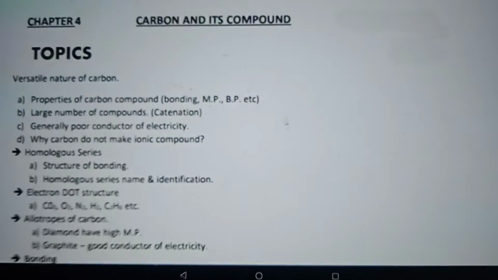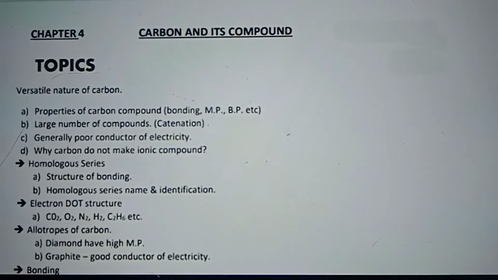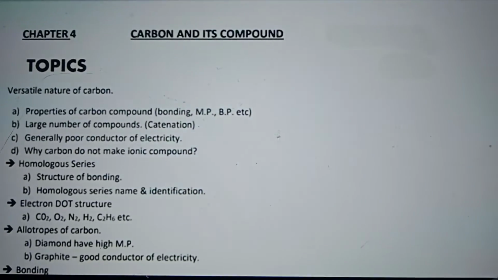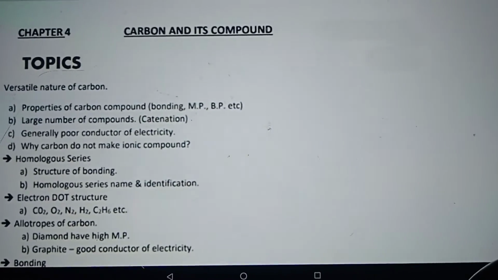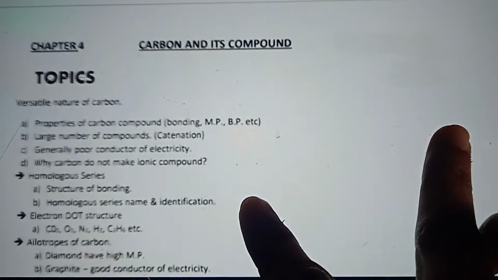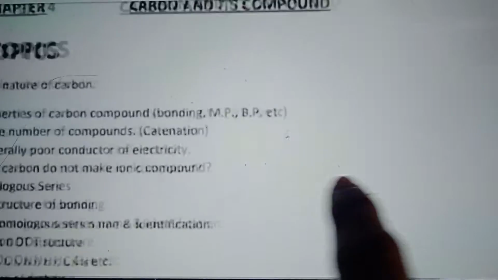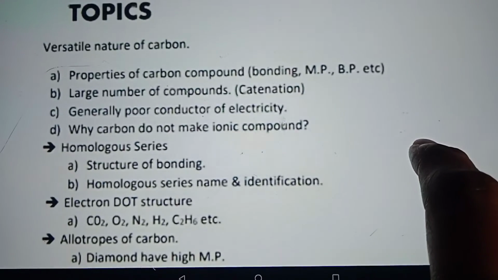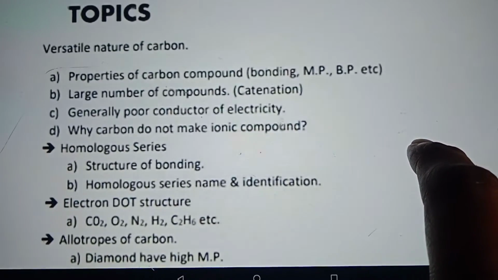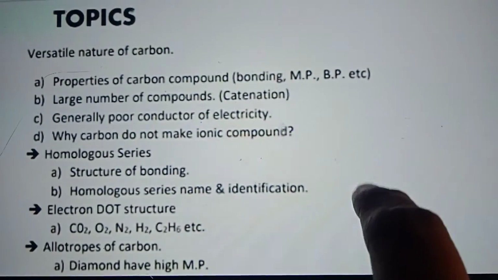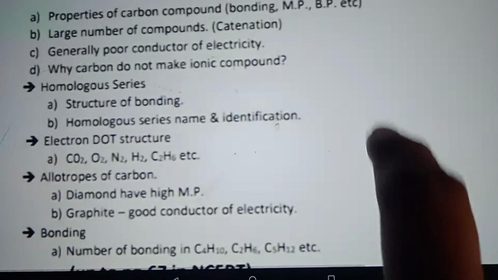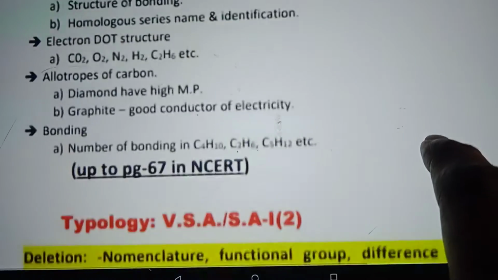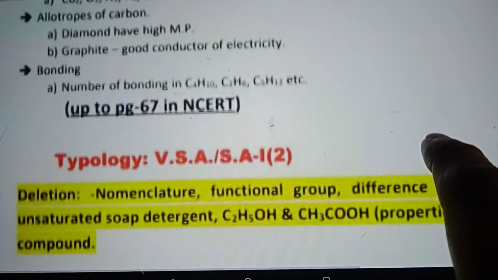Hello everyone, let's go ahead with a quick revision of the topics that we have already covered. So, carbon and its compounds is our first topic, and let's see where we need to focus on it. The important topics to be covered are the versatile nature of carbon, the properties of compounds, homologous series, and electron dot structures that we have already done.